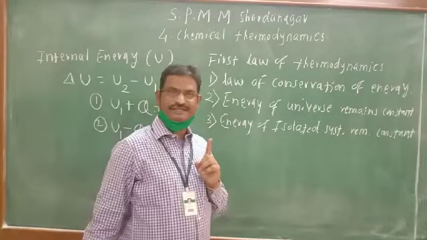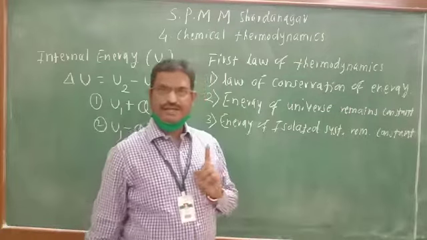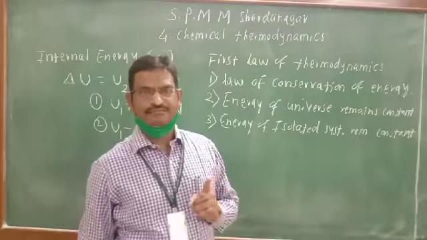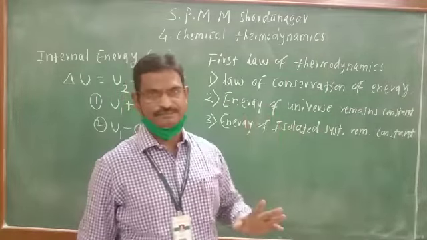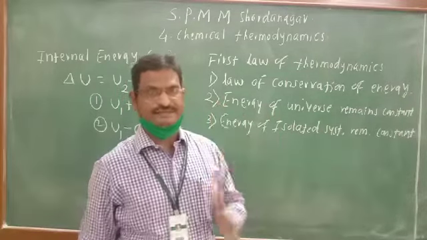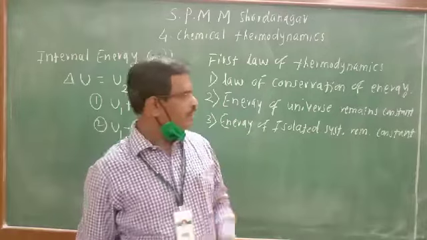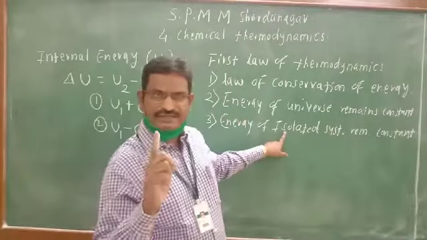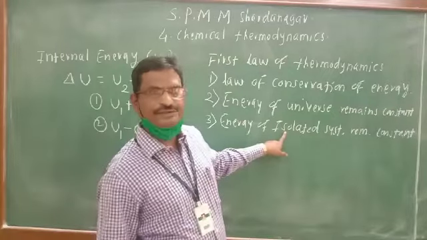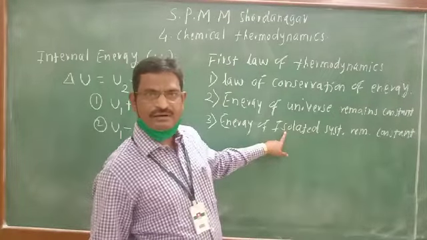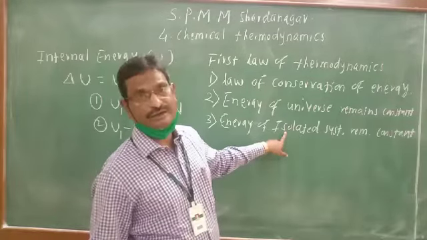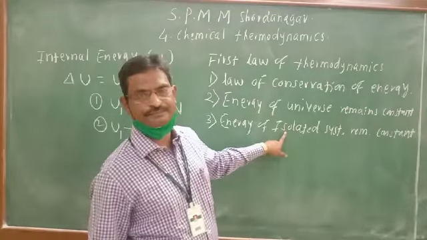A closed system is the system in which there is exchange of only energy, but matter remains constant. Matter cannot be exchanged. And an isolated system is a system in which there is neither exchange of energy nor exchange of matter.